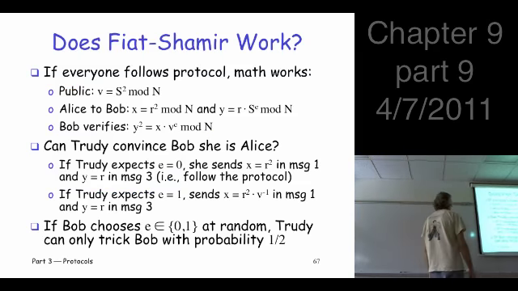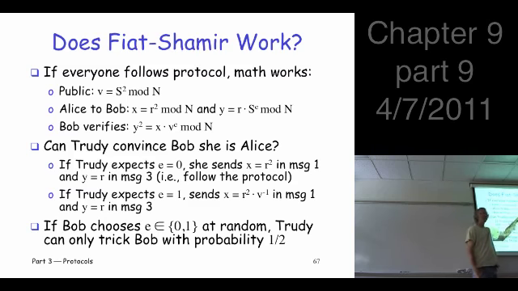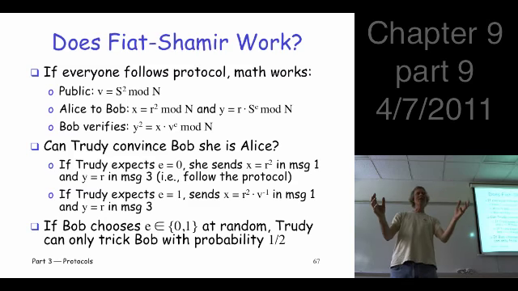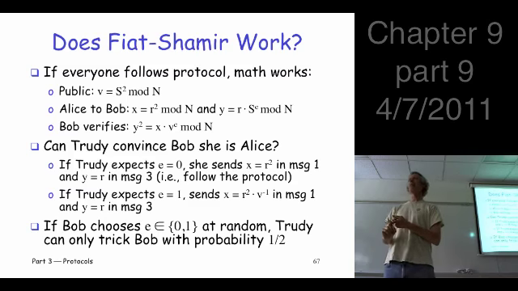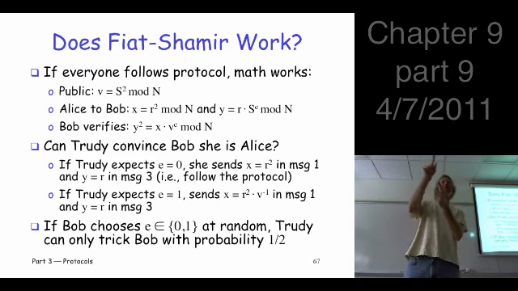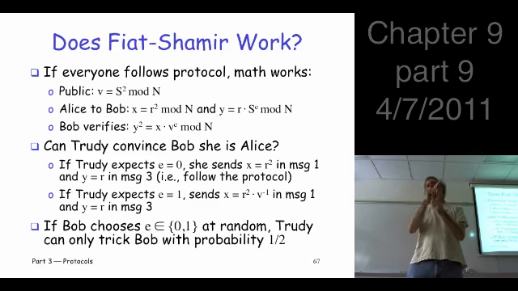Well, again, if everybody follows the protocol, it's fine. The math works. But now suppose you're Trudy. You're sitting here and you don't know s. You can make a guess. Is Bob going to choose e equals 0 or e equals 1? It's like the cave. If I guess that Bob's going to tell me to come out this side, I'm going to go down this side. If I think Bob's going to tell me to come out the other side, I'm going to go down that side. So suppose I guess that Bob's going to choose e equals 0. I'm Trudy, I don't know s. What should I do?